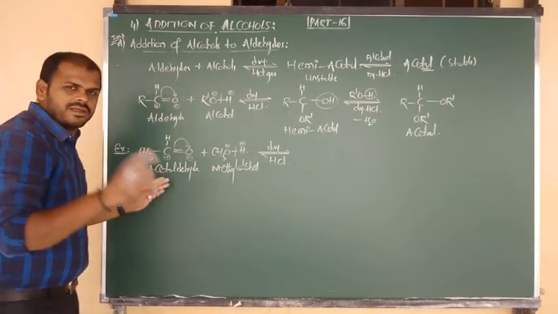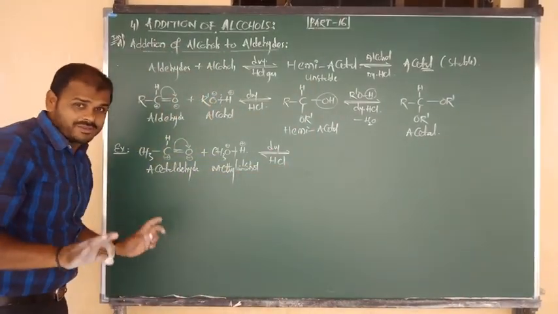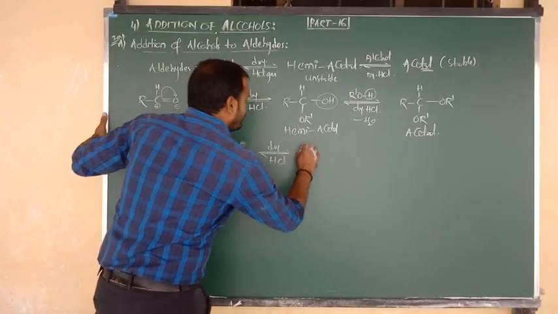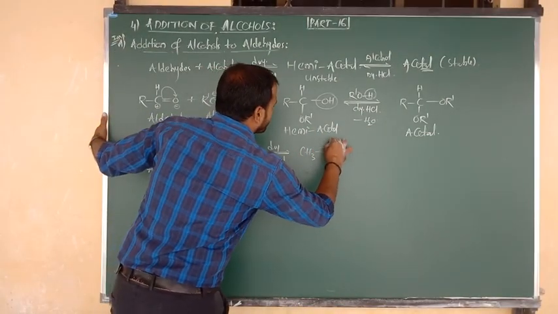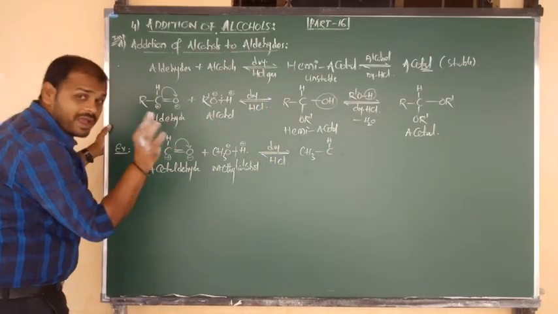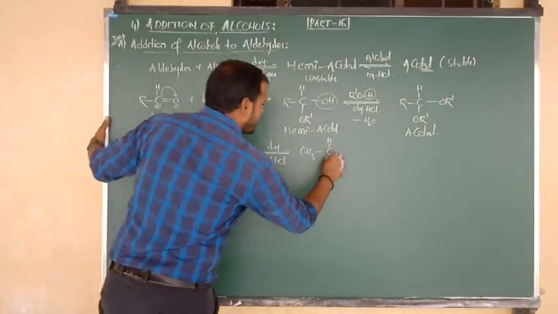Now upon addition we get an unstable product that is nothing but hemiacetal. So how to write the hemiacetal? CH3 bonded to C, above plane H, that I am going to write here. The central C contains the positive charge, and it is attacked by the negative. CH3O minus attacks the central C because it contains positive charge.